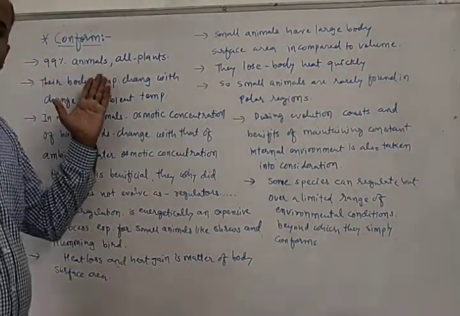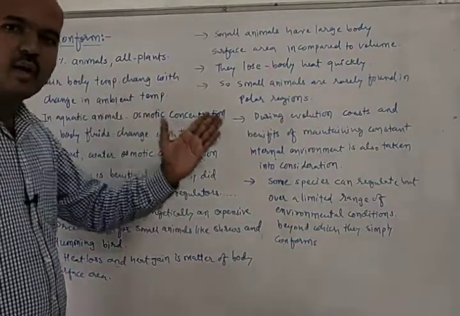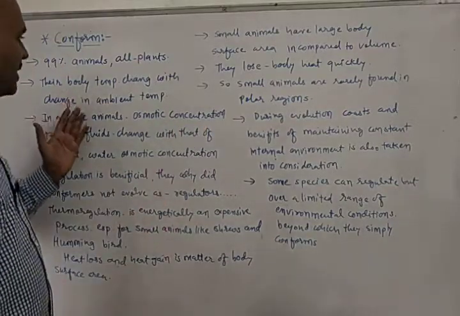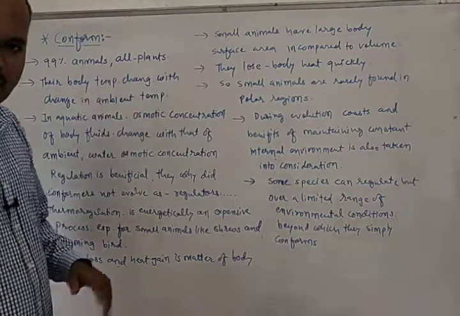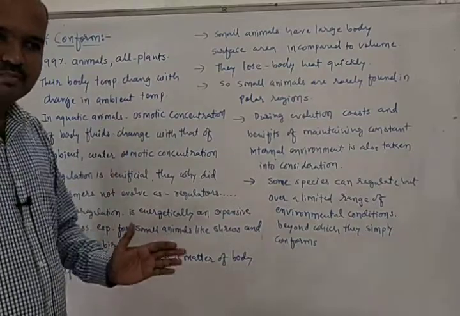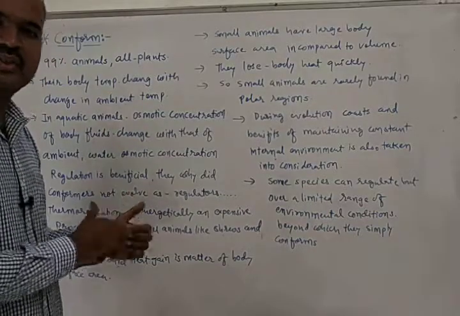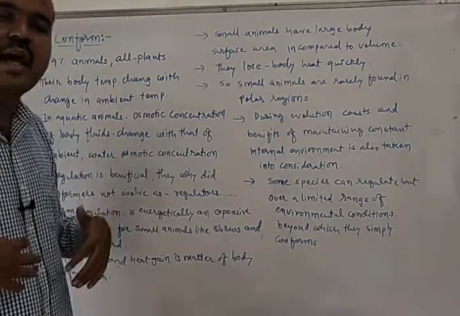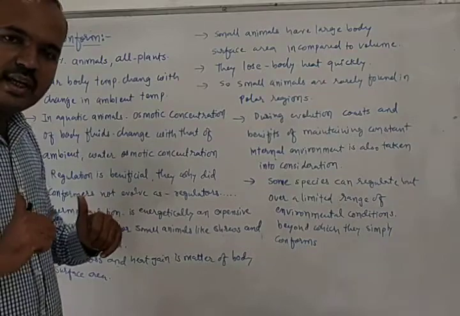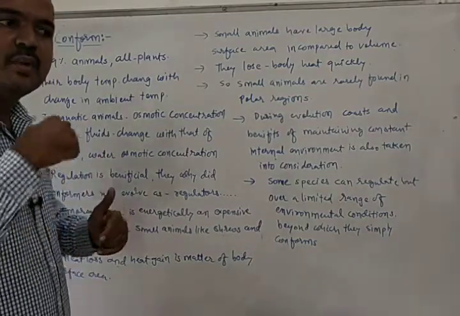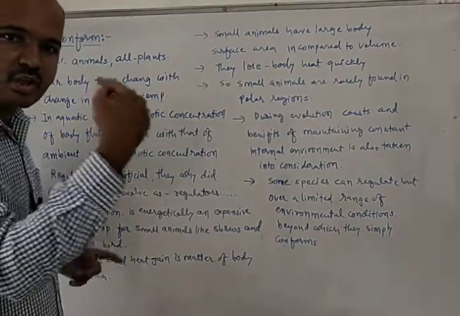Nearly 99% of animals and all plants are conformers. It means that their body temperature changes with change in the ambient temperature. Because they are conformers, they cannot regulate a constant internal environment. They cannot maintain constant internal body temperature. So their body temperature will vary according to the temperature of the environment.